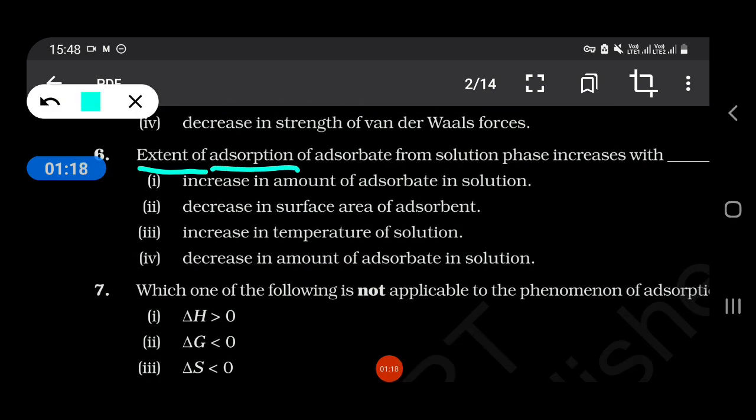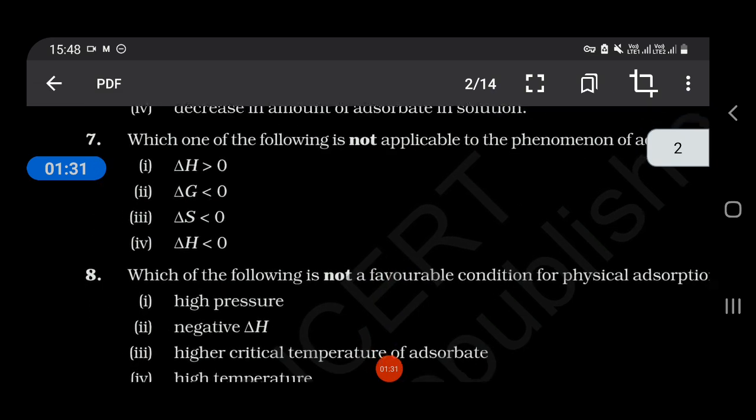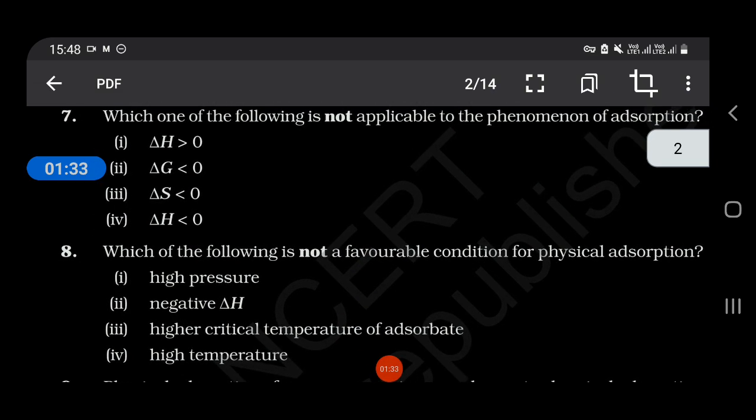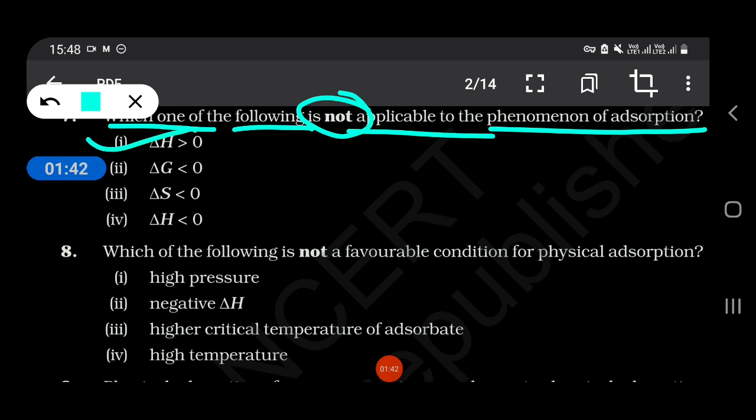Extent of adsorption of adsorbate from solution phase increases with increase in amount of adsorbate in solution. Which one of the following is not applicable to the phenomena of adsorption? Which of the following is not a favorable condition for physical adsorption?